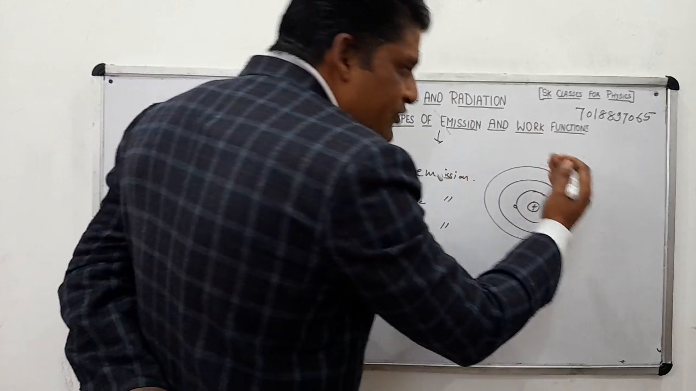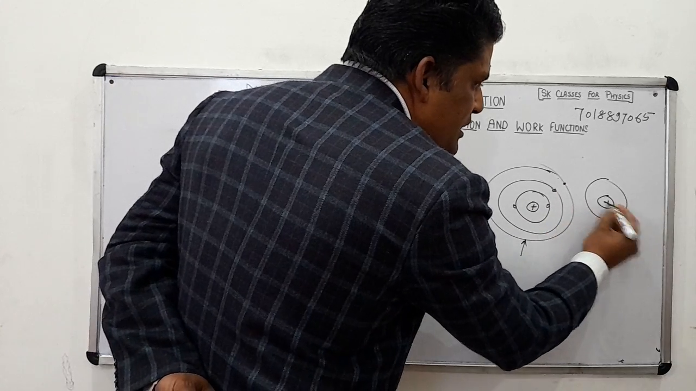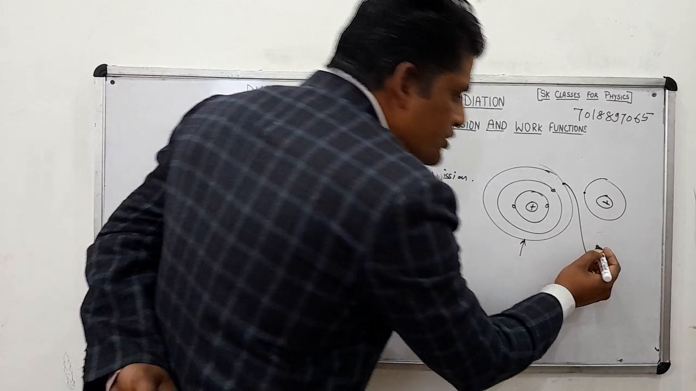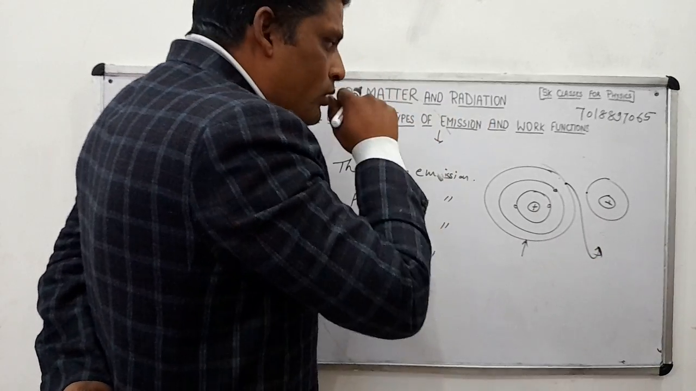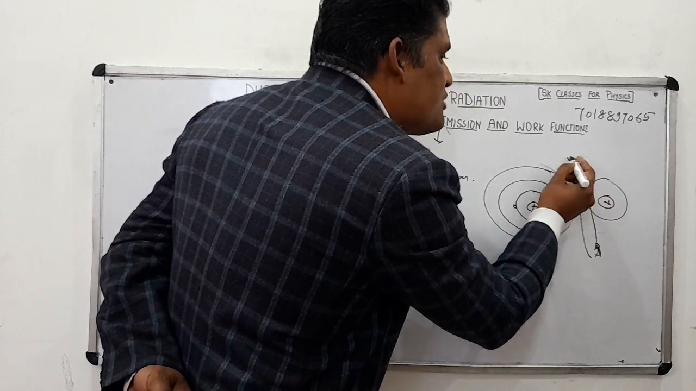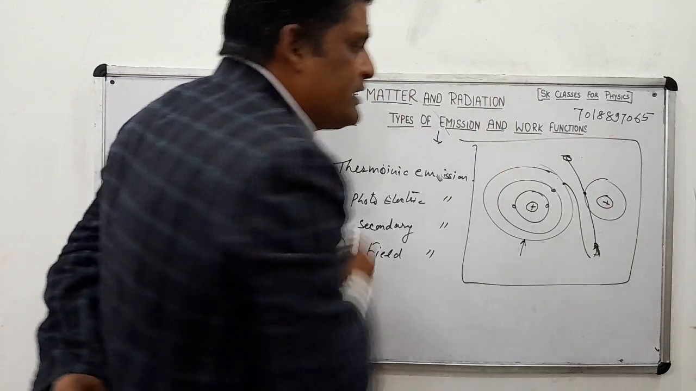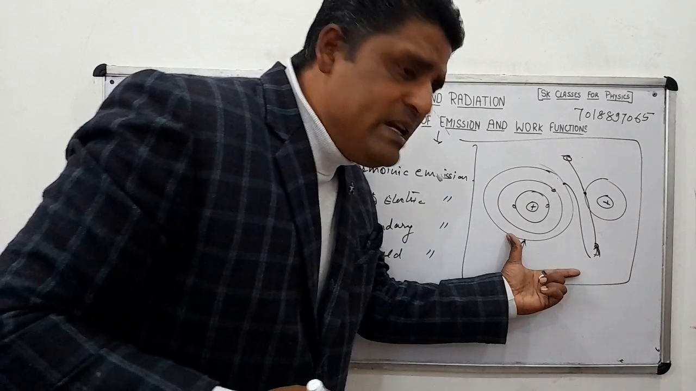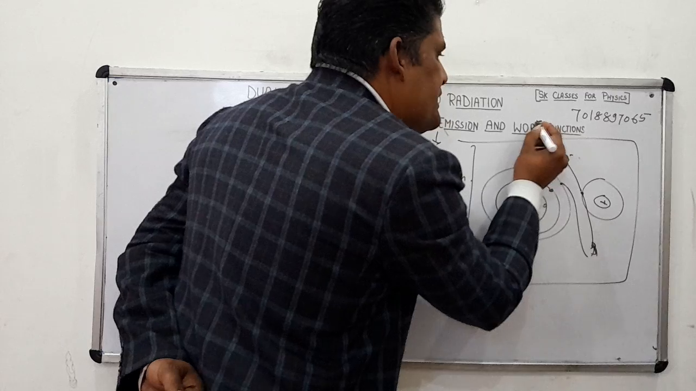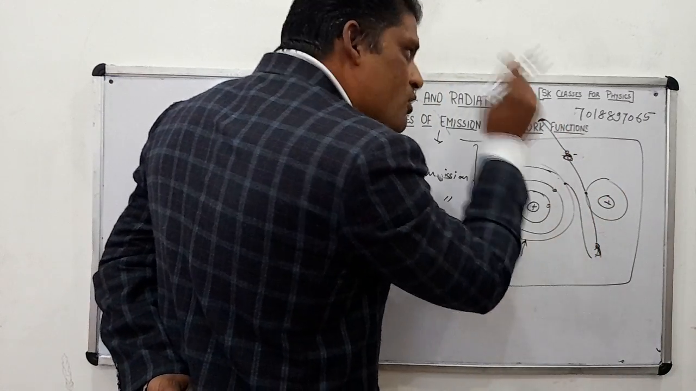If the electrons get free, then suppose there is another atom here. This electron will come outside from the metal surface. Now this electron will strike this other electron also, and that will also come outside. This is the total crystal lattice. Now, this electron will not go outside by itself.